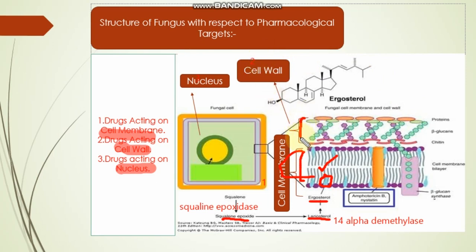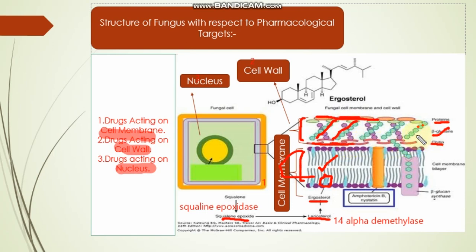This is the cell wall of the fungus cell, which is made of different layers of protein and chitin. And these layers, the protein and chitin layers, are linked together by the beta glucan. This is the protein layer and this is the chitin layer, and this link is a beta glucan, which is responsible for the connection, which is responsible for the linkage of the protein and chitin layer.